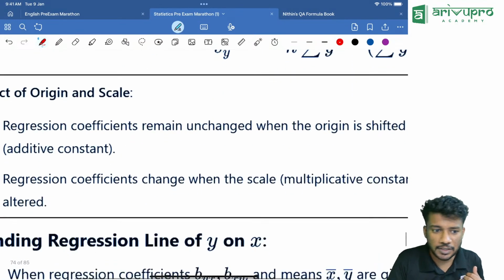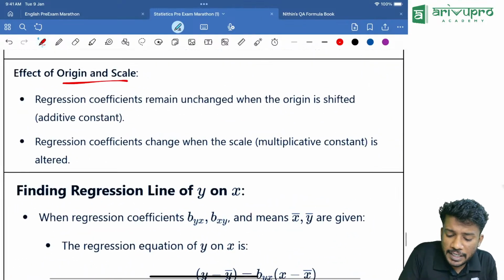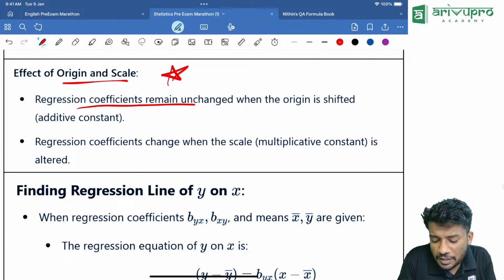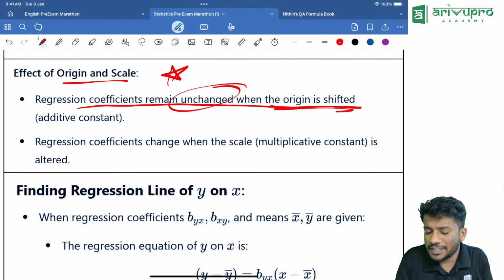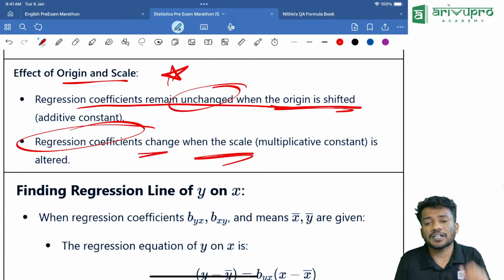Next one: effect of origin and scale, important. The regression coefficient remains unchanged when we shift the origin, while the regression coefficient changes when we shift the scale.